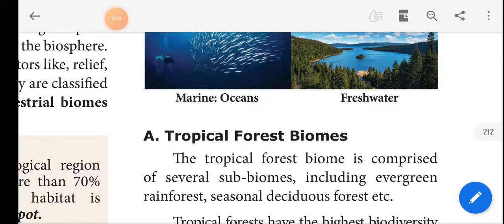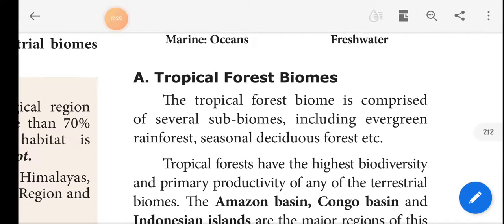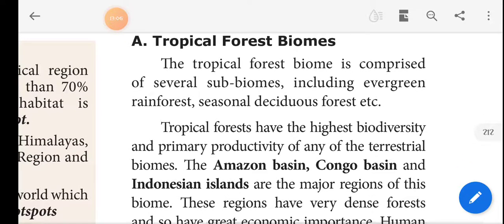And the tropical forest biome. The tropical forest biome is comprised of several sub-biomes, including evergreen rainforest and seasonal deciduous forest, etc. So these are the biomes. Biome, we can simply say, means the living organisms, that is, plants, animals and microorganisms living on land and in water. That is what we can simply call a biome.